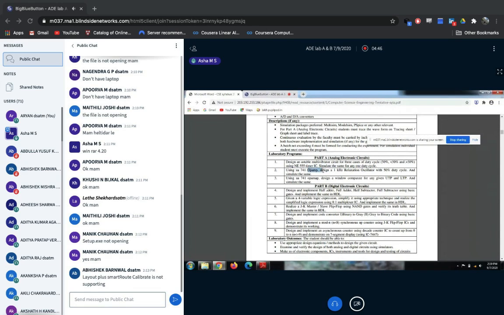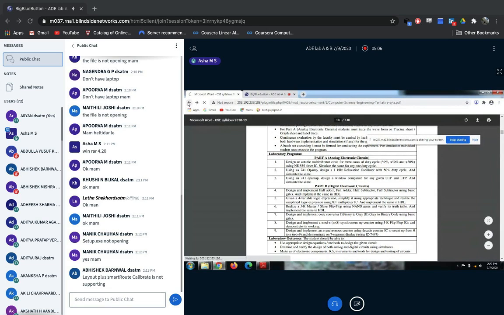The second one, using the op-amp, we are going to do the relaxation oscillator for the duty cycle 50%. Next, using 741 op-amp, we are going to design the window comparator. Again, we will do the simulation in the software part. This is what we are going to study.